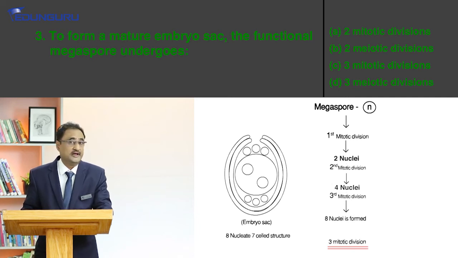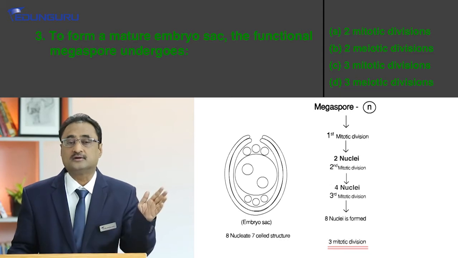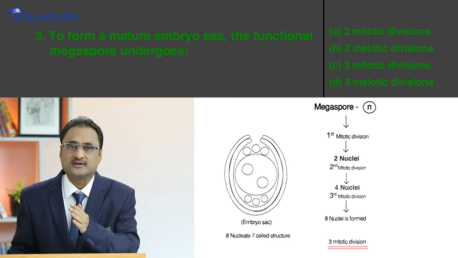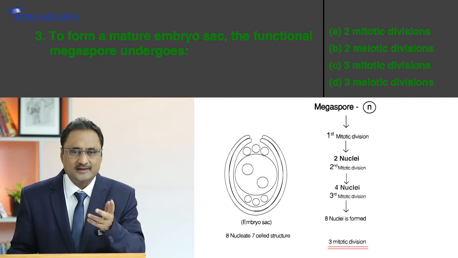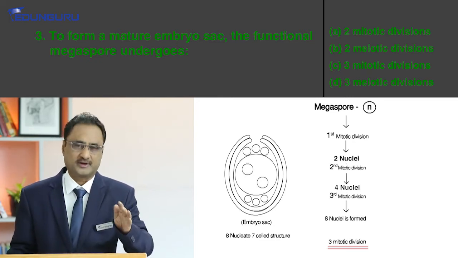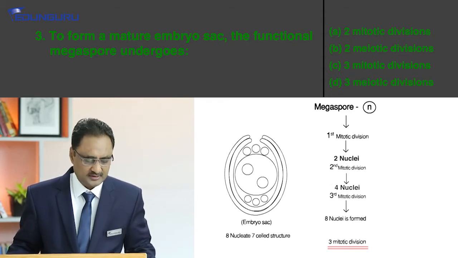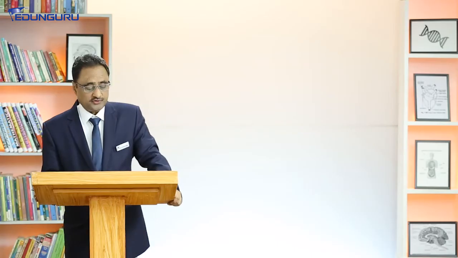But suppose it had been the megaspore mother cell, then the answer would have been 1 meiotic and 3 mitotic divisions, right? So likewise, you need to see what the starting point is and what the ending point is. Accordingly, you need to answer such questions. Okay. So this is all about question number 3. Let's talk about question number 4. Now question number 4 is talking about chalazogamy.